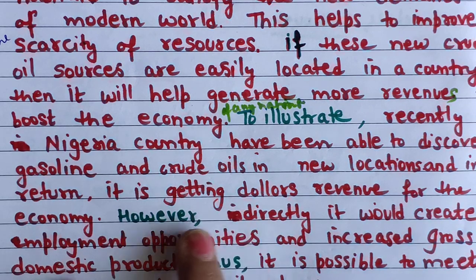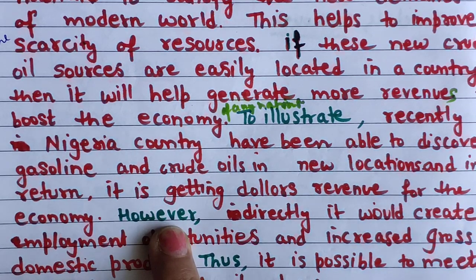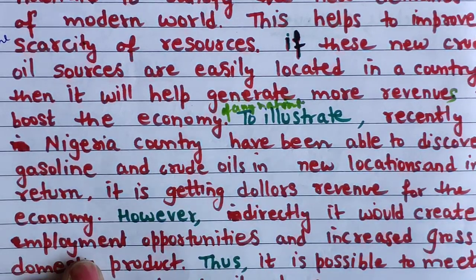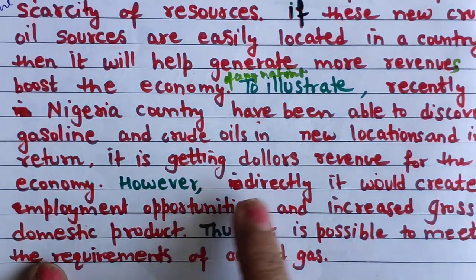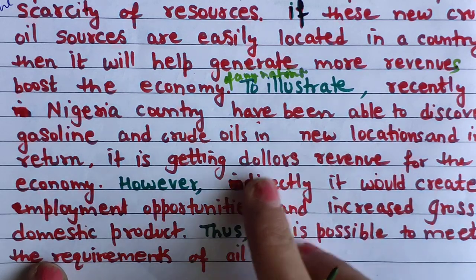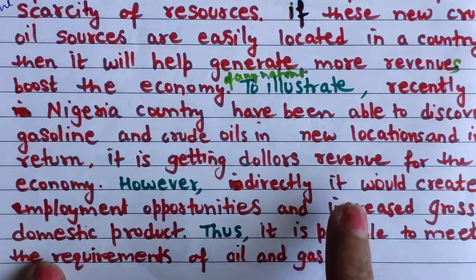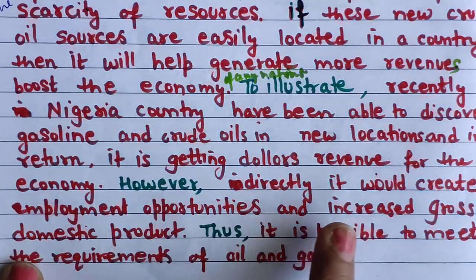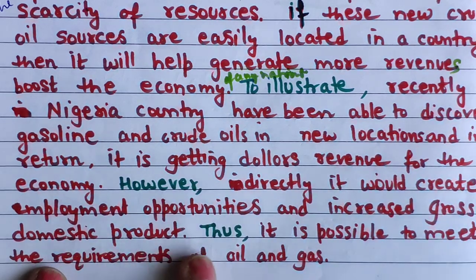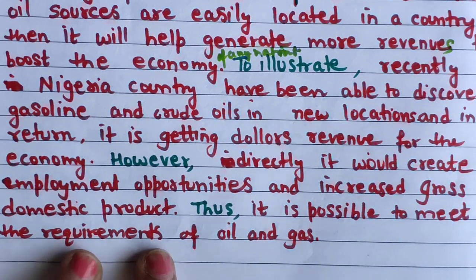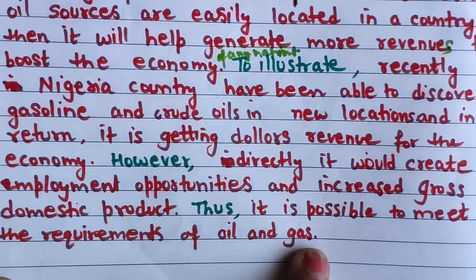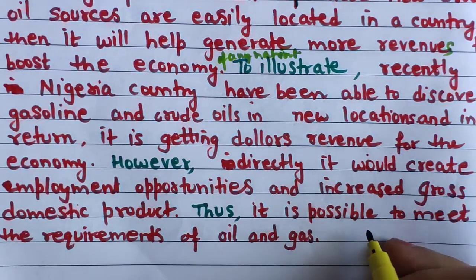However, now the second point I am using. However, directly it would create employment opportunities and increased gross domestic product. So what will happen? Second point, after this, it would create employment opportunities and increased gross domestic product. Thus, I am concluding the paragraph. Thus, it is possible to meet the requirements of oil and gas.